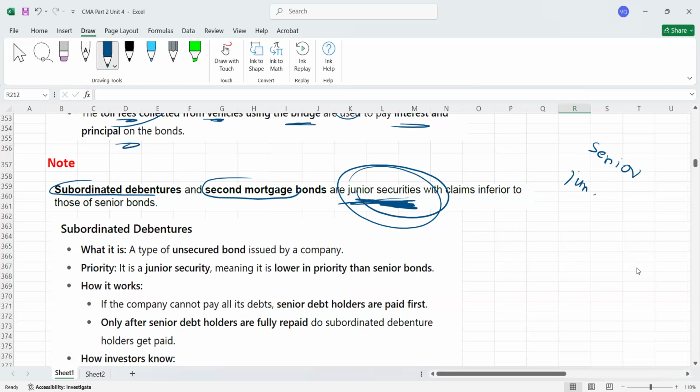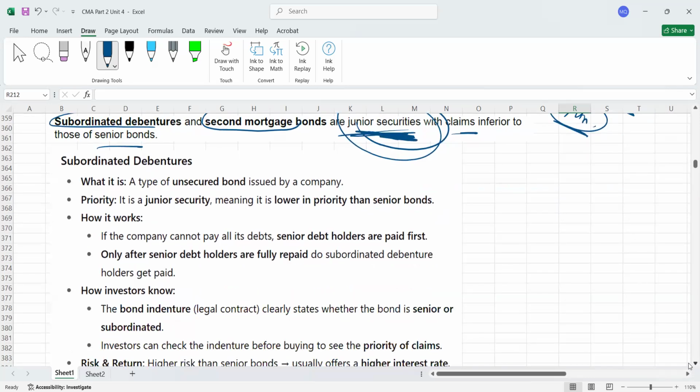Senior security means, in case of default, for example, once the company's assets are sold, first they will make payment to the senior debt holder, and then they will pay the junior debt holder. Or first they will pay the senior security holder, then the junior security holder. So remember, the subordinated debentures and the second mortgage bonds are junior securities, with claims inferior to those of senior bonds. I gave you an example of it.